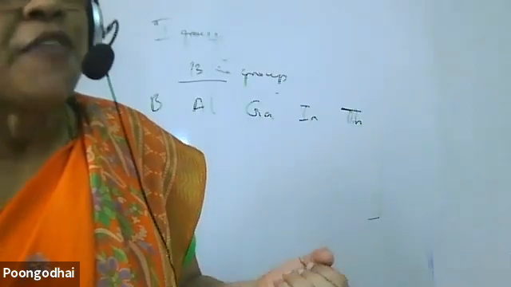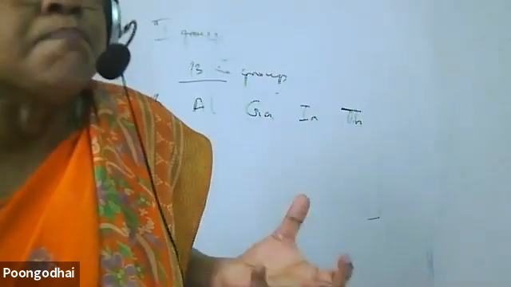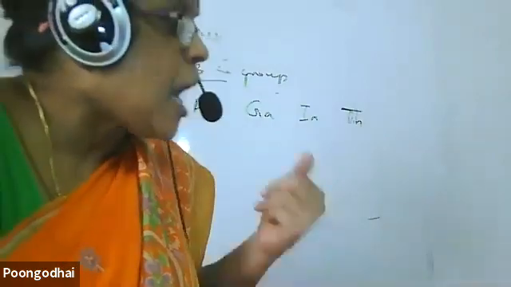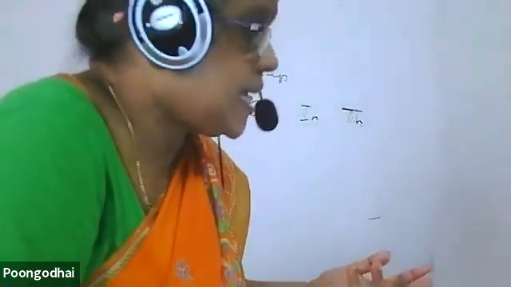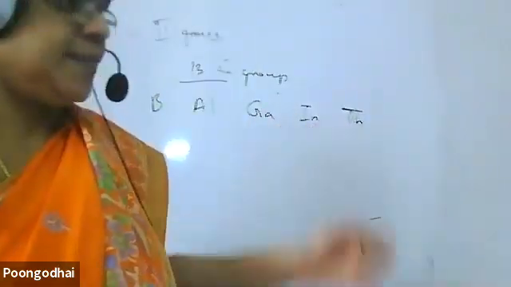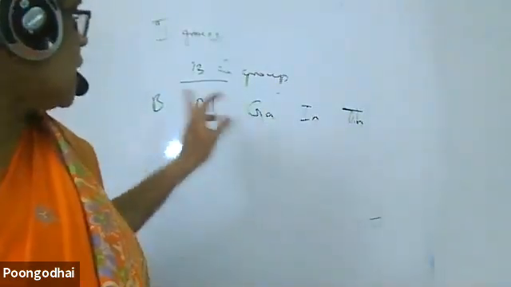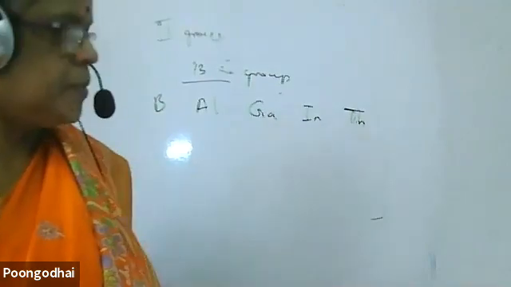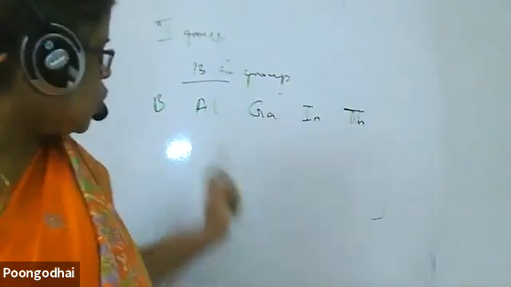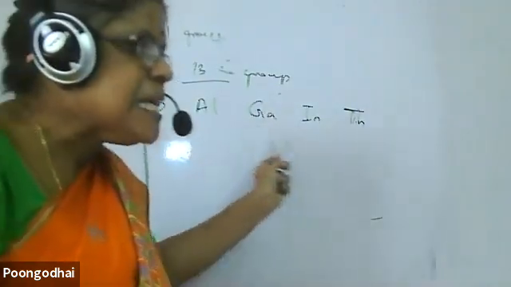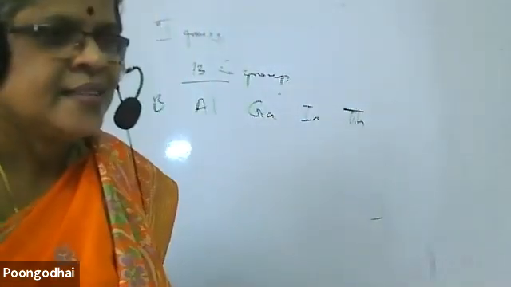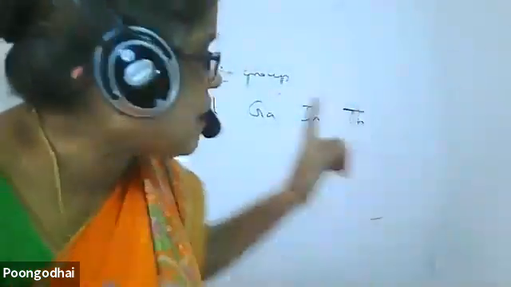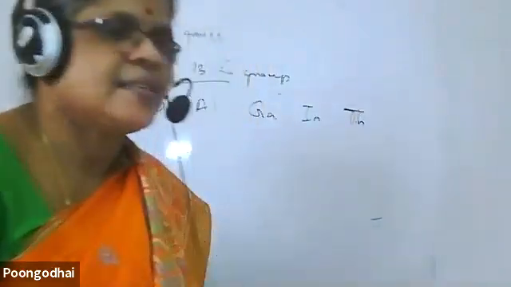So, if an element has to behave as a good metal, how can you judge from its size? Size should be bigger. So when I move down the group, the size of the atom increases. The effective nuclear charge decreases.